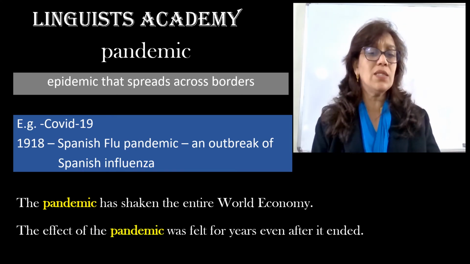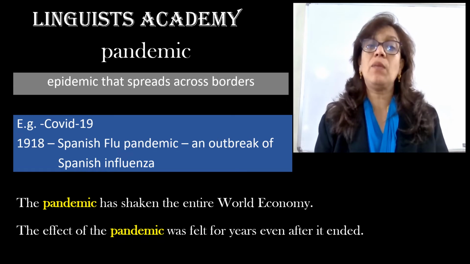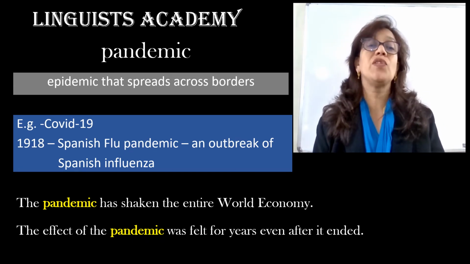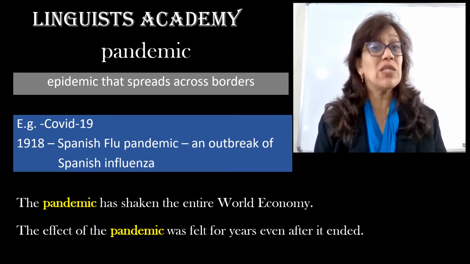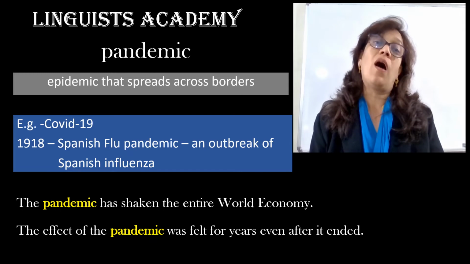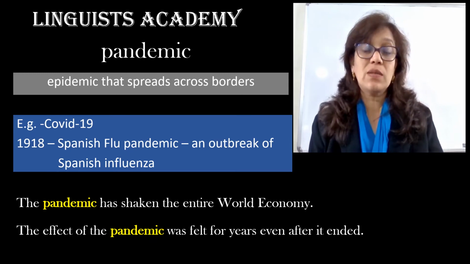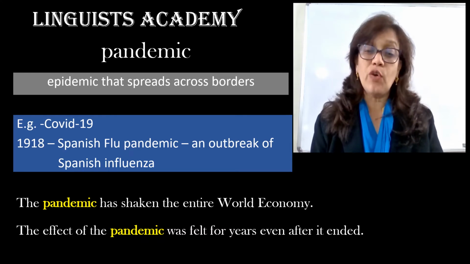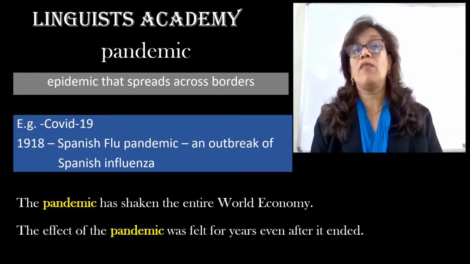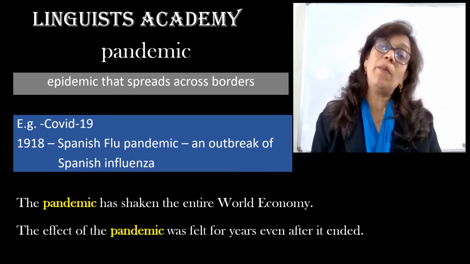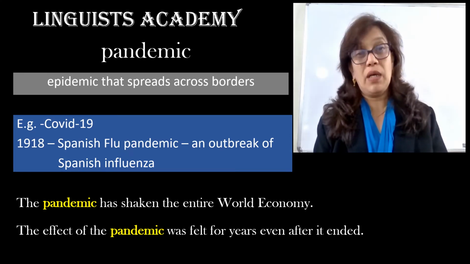Another sentence, the effect of the pandemic was felt for years even after it ended, because as severe is the effect, so severe are the consequences. So the effect of the pandemic was felt for years even after it ended. So that is the difference between epidemic and pandemic.